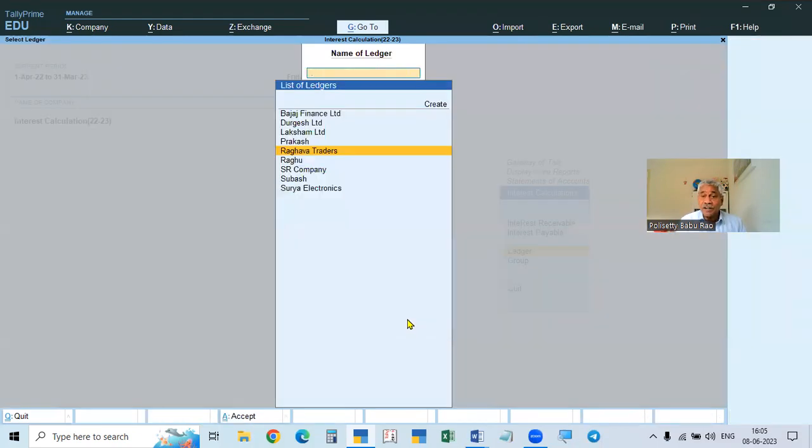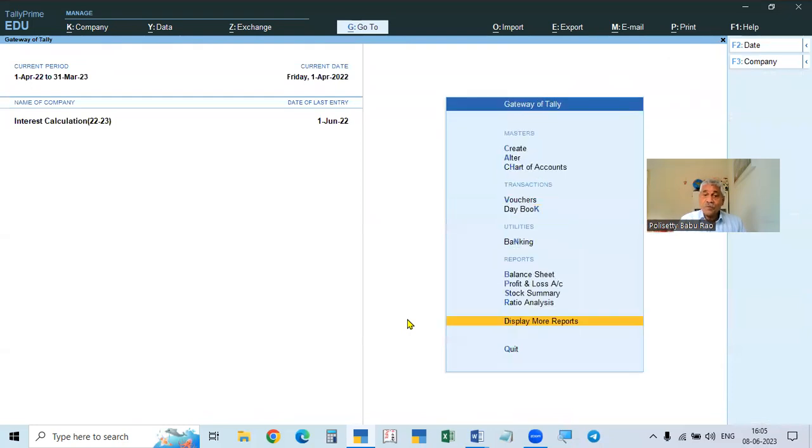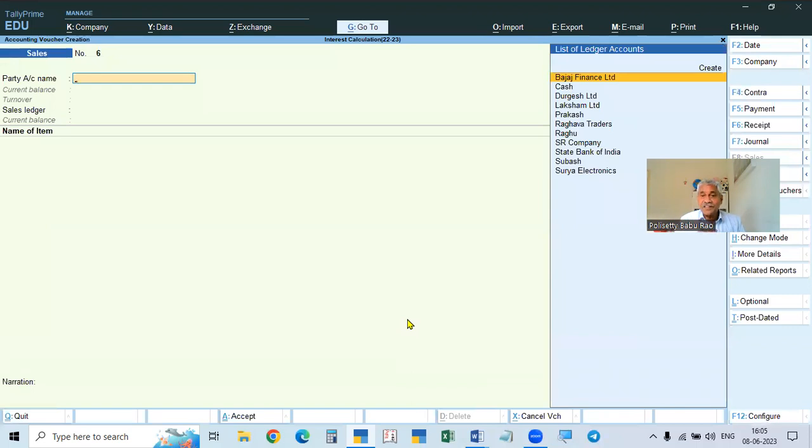How to transfer this one? If we transfer, it will be shown, and from the next period only that interest will be shown, the old amount will not be shown. Otherwise, the total will be shown. How to transfer? You have to make a voucher. So how will you make a voucher?